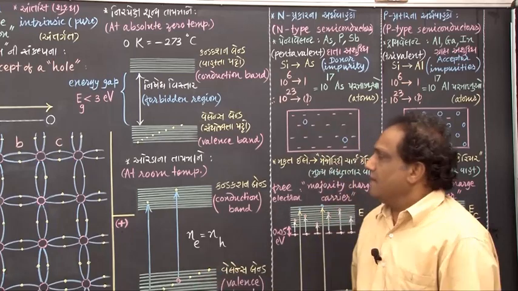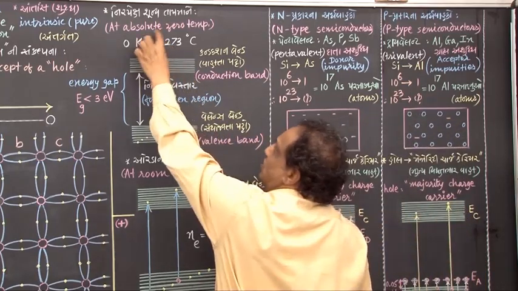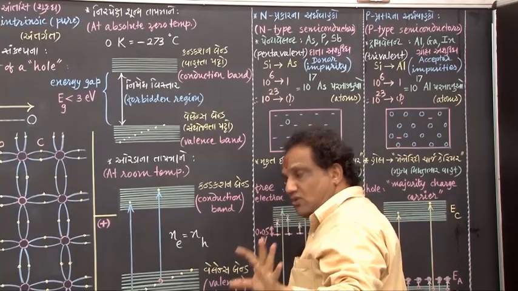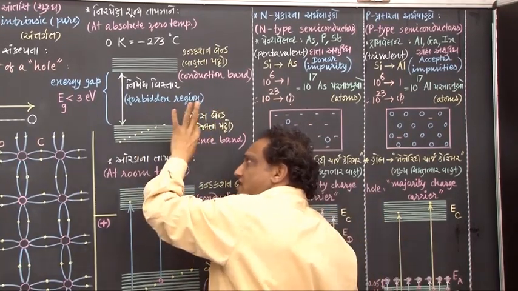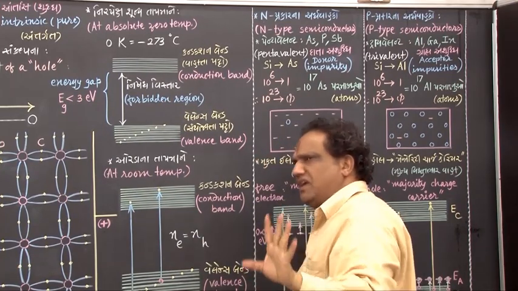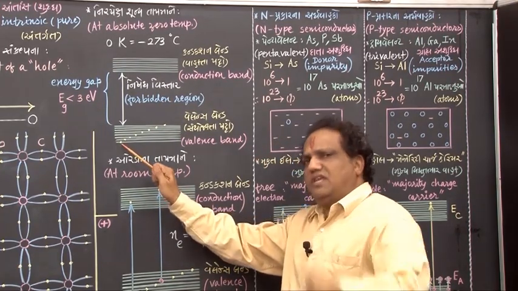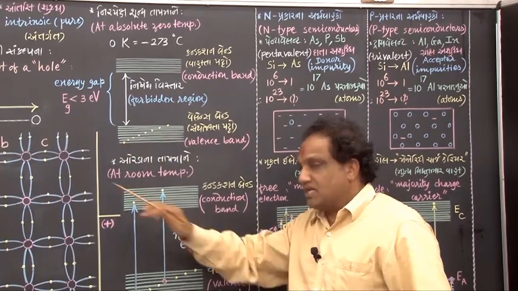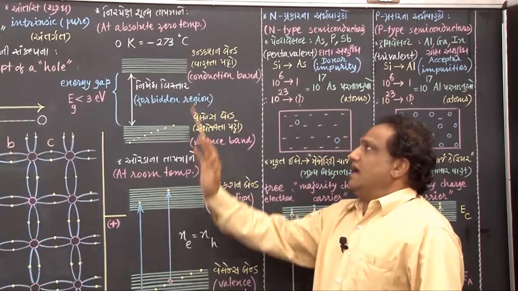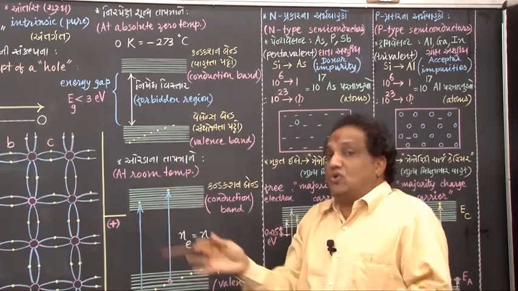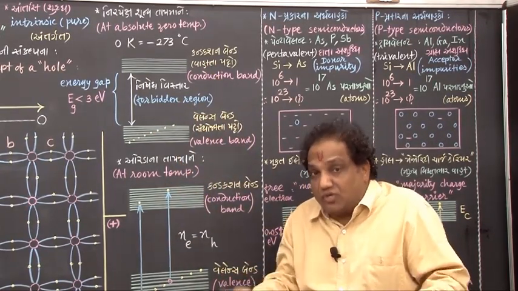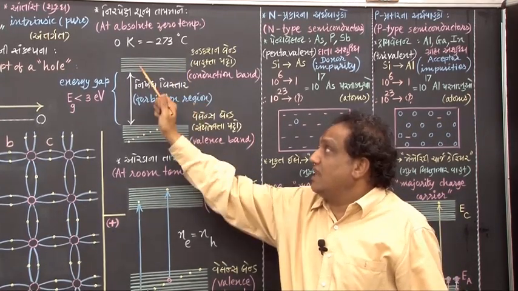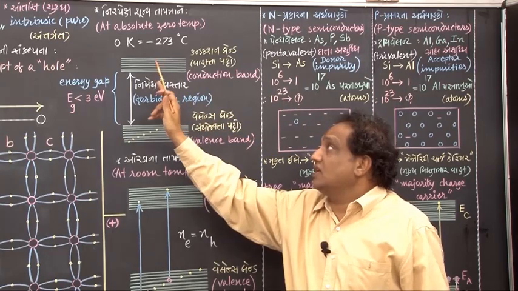Now when you are talking about absolute zero temperature, at that temperature all the valence electrons have occupied the valence band completely. One electron is there in each valence energy level. So this band is completely occupied, and because these electrons do not have any energy to transit from this band to the conduction band, there is not a single electron here.